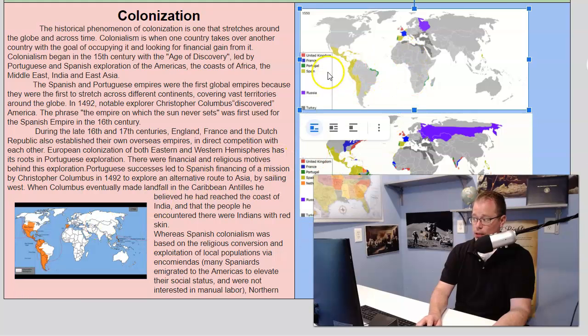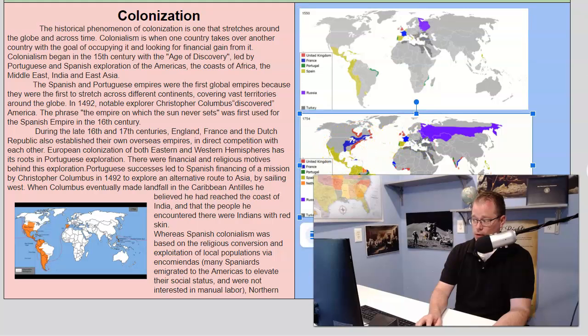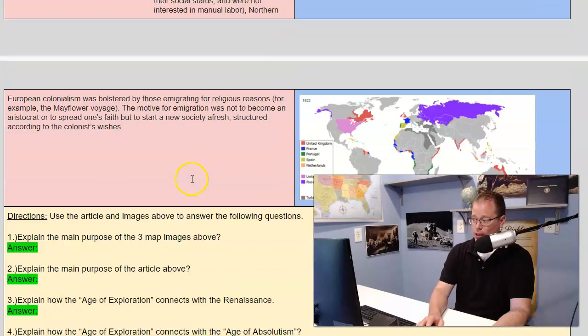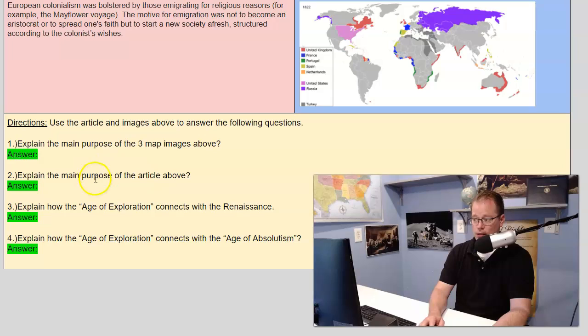Where are these people going? Look at the countries. This is France, Spain, Portugal, England, Russia. And where were they going? Take a look. Remember, when you take over another country like that, you're colonizing them, all right? So please notice where that's happening. And then you're going to answer these questions. So the reading, the map, and these questions.